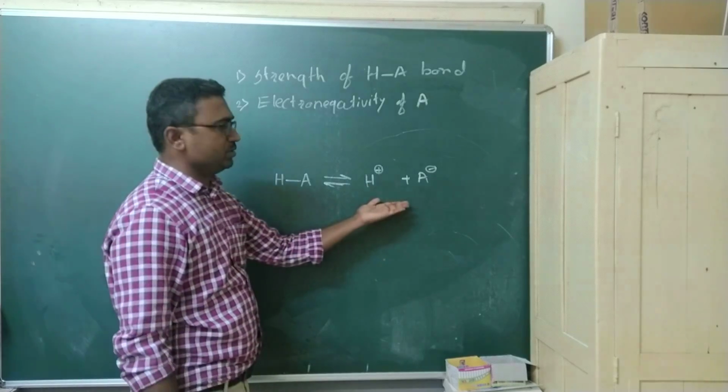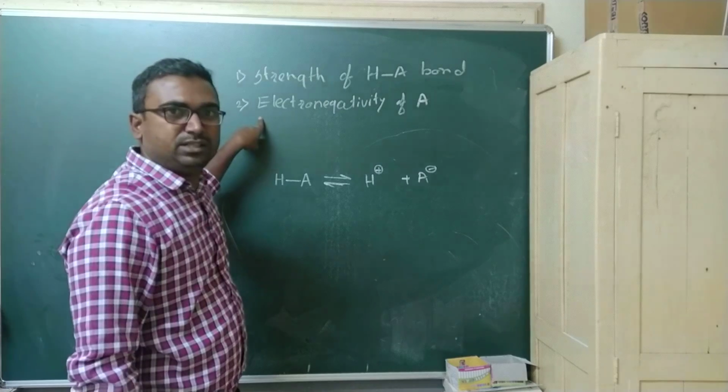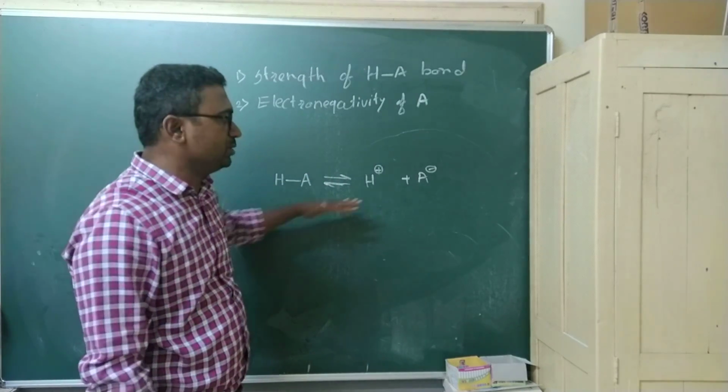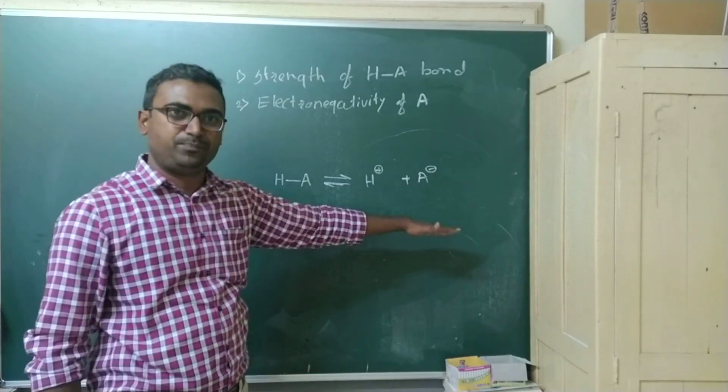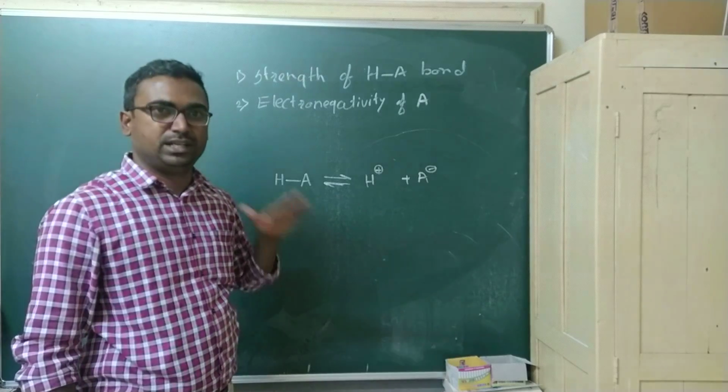In short, if the electronegativity of A increases, then the dissociation increases, and if the acidity increases, then the pK value will decrease.